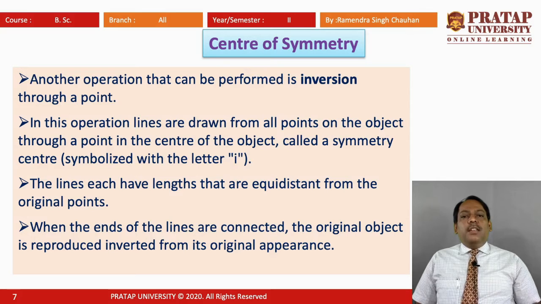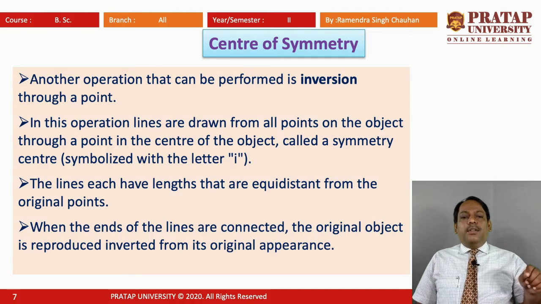So, any center of symmetry is an inversion through a point. What we are doing in this is taking the center of the object, suppose we have some crystal, or any object which we are considering, and from that center we join all the points on the surface of the object.